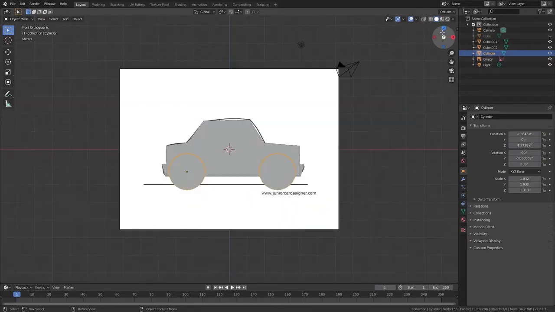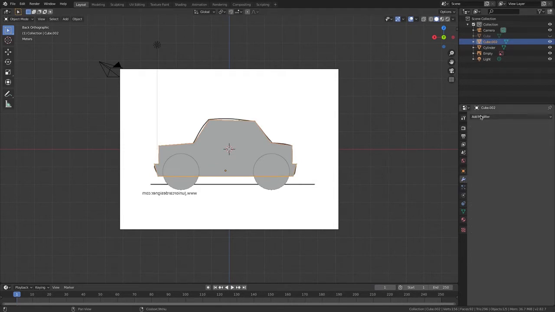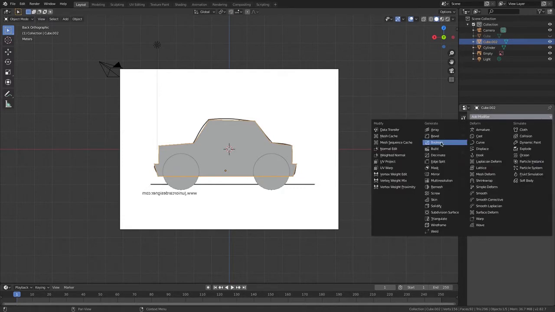Now, what I'm going to do is I'm going to use the Boolean modifier. Now I select the body and the bumper and go Command J. So now I'm going to add the modifier to the modifiers tab and go Add Modifier and Boolean.